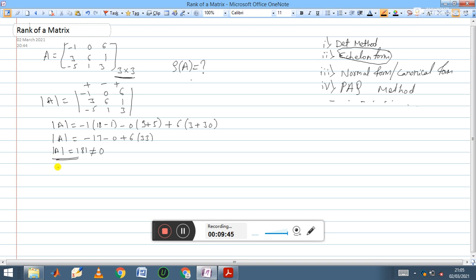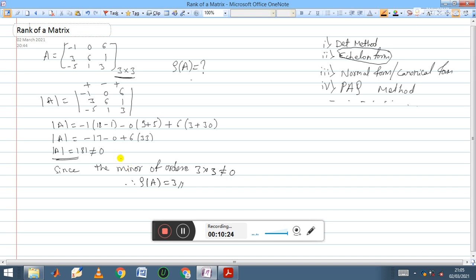Therefore we can conclude that since the minor of order 3 cross 3 is not equal to 0, we can conclude the rank of the matrix is 3. So the rank of the matrix is 3.